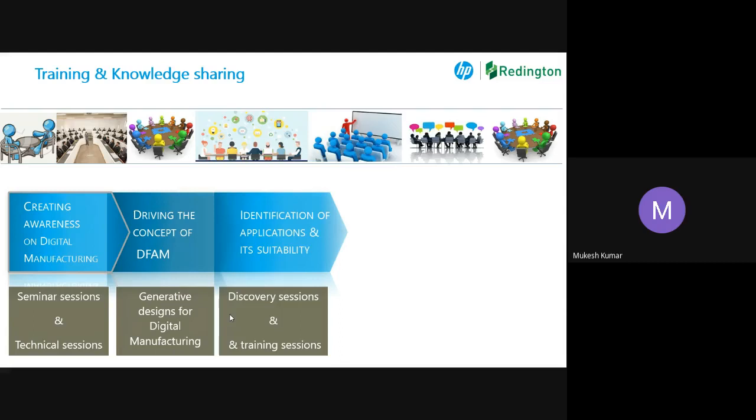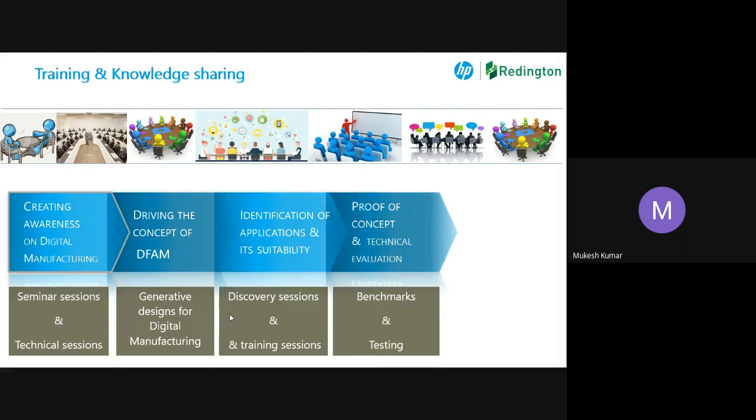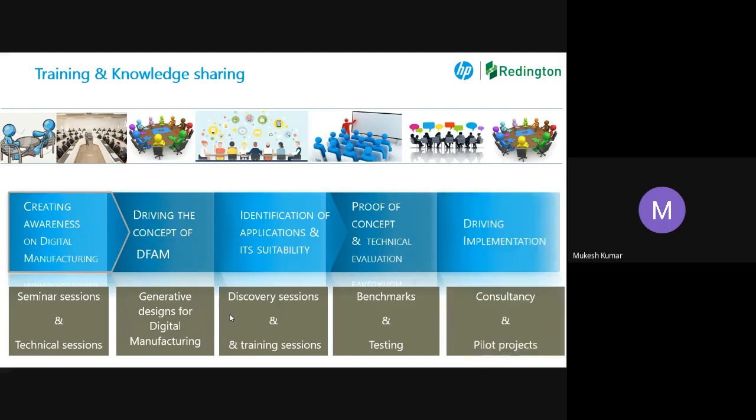That can also be done through discovery sessions and training sessions with the company and its engineers. The third thing is proof of concept and technical evaluation. When you give a concept to a company, you have to do benchmarking. Without benchmarking, nobody is going to believe it, right? So proof of concept and technical evaluation is very important. Then comes driving implementation: consultancy and pilot projects start running. That is the adoption process.